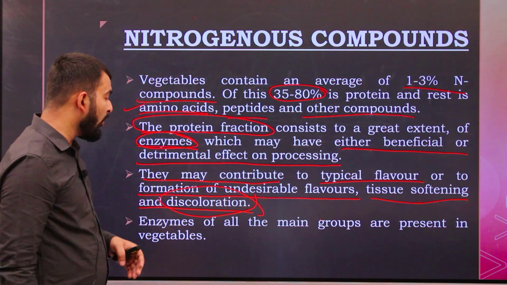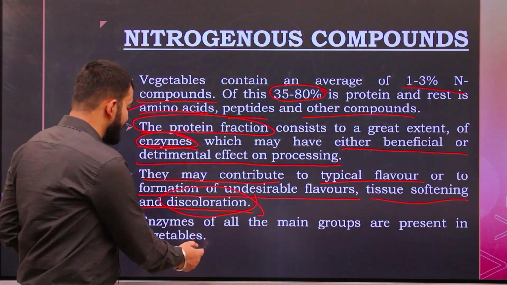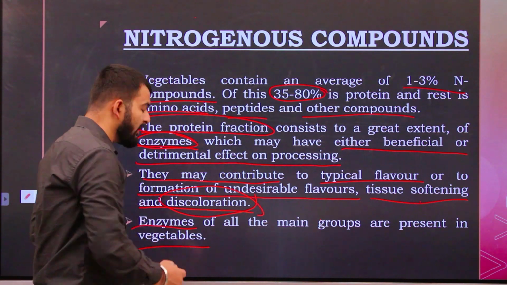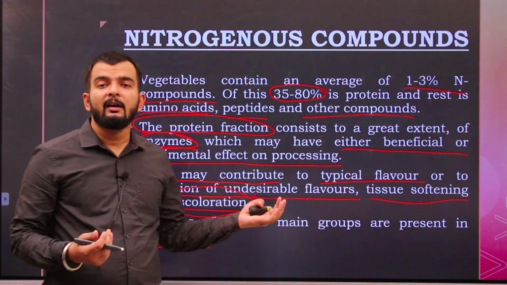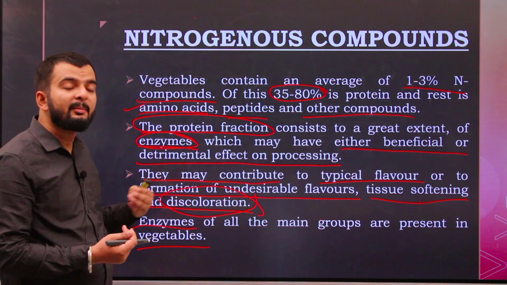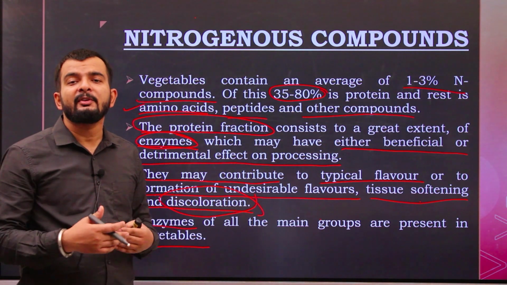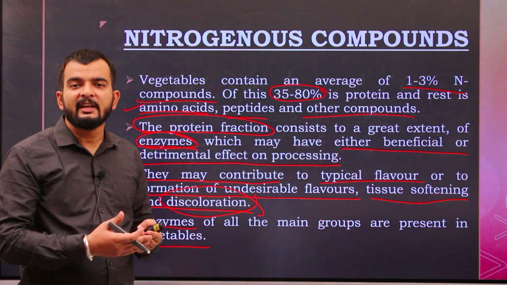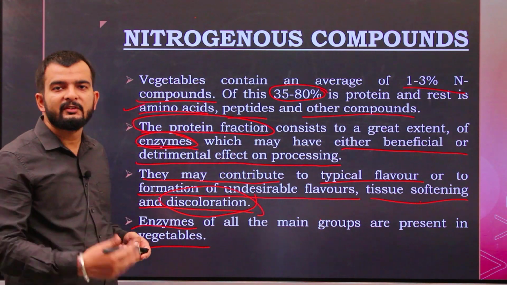Now, enzymes of all the main groups are present in vegetables. So, if we consider enzymes, the enzymes that are present in vegetables can represent all the types of enzymes that are there. Okay, all types of enzymes are present here.